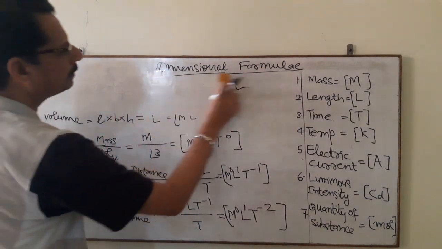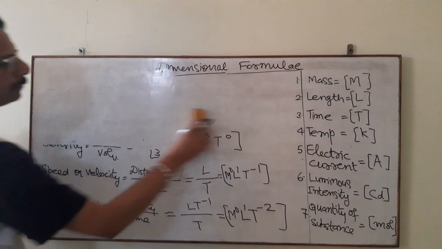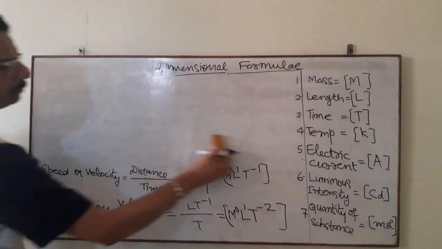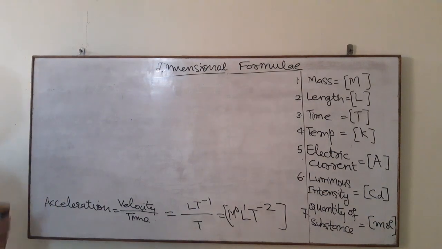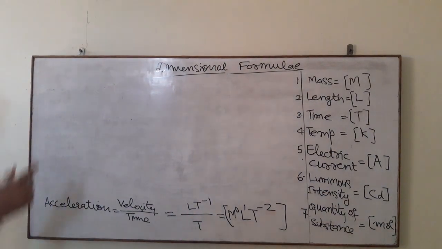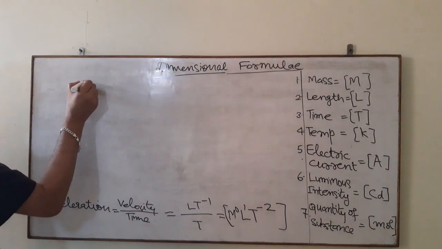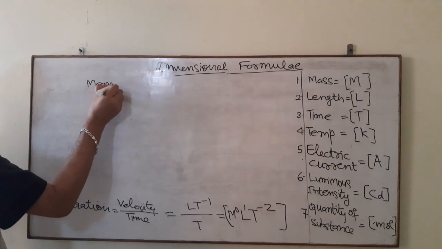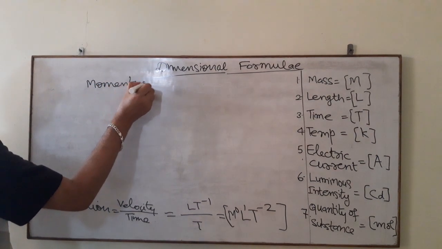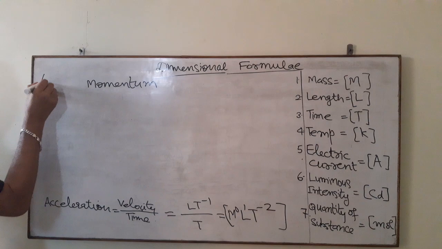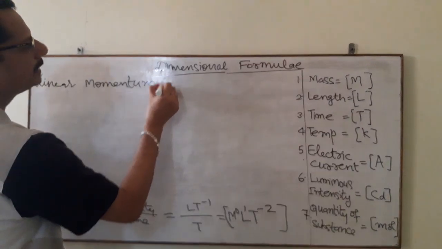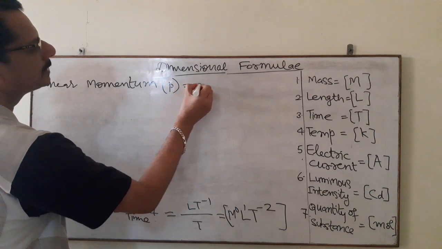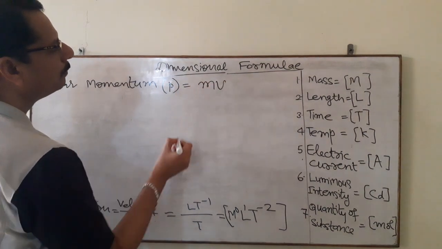So next is momentum and force. We'll talk about this. Momentum, we also call it linear momentum, which is denoted by symbol P, which is equal to mass into velocity.